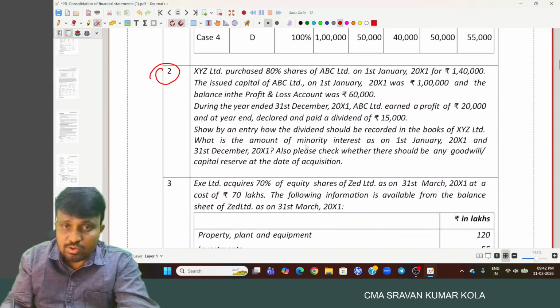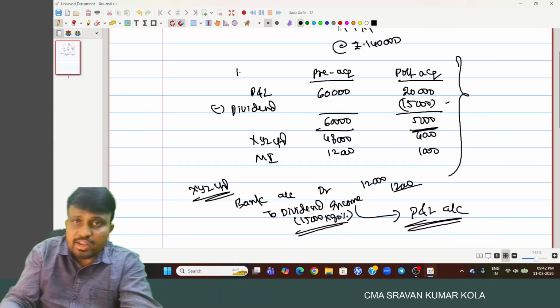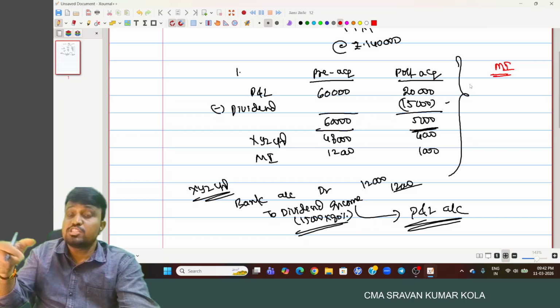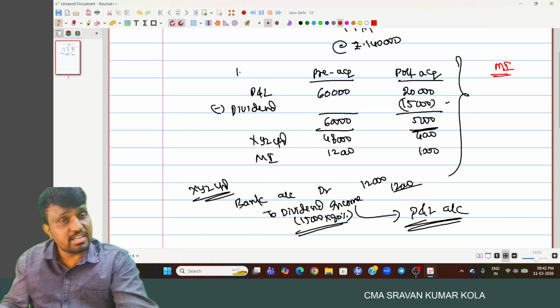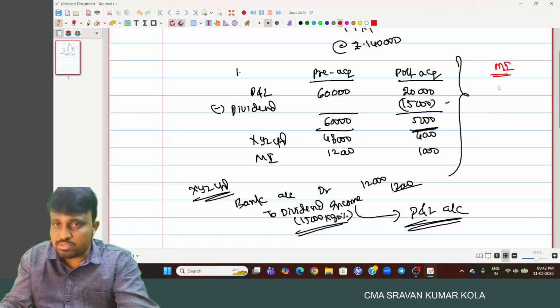And what is the minority interest part? On 1st January as well as on 31st December. Minority interest means minority interest share in share capital of subsidiary company. What is the share capital? 1 lakh. 1 lakh into 20%, 20,000.